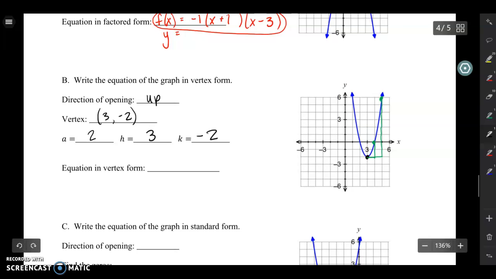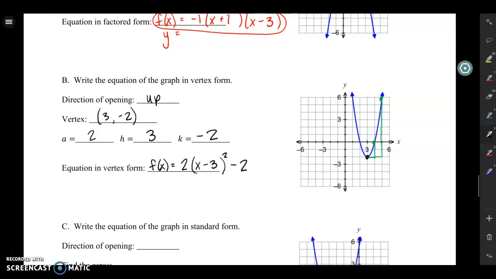So as I start thinking about writing the equation, it's going to be f of x equals, and then we're in vertex form, so your a goes in front. Then you've got a set of parentheses squared, and then you're going to add something at the end. So you're going to have 2 times x minus 3 squared minus 2. So your h goes with the x, and then your k goes on the outside. And that will be the equation that will produce that blue graph on the right. That's kind of cool. You guys can work backwards like this.